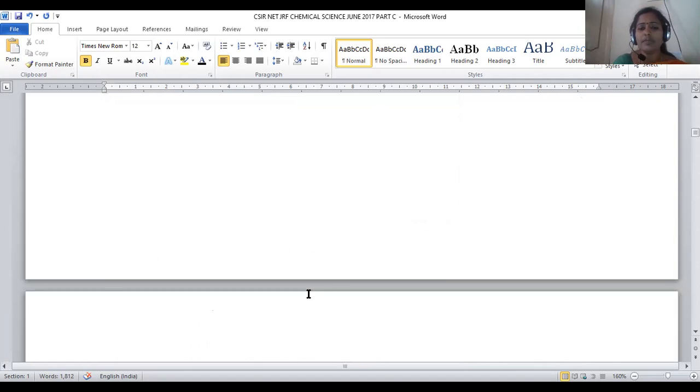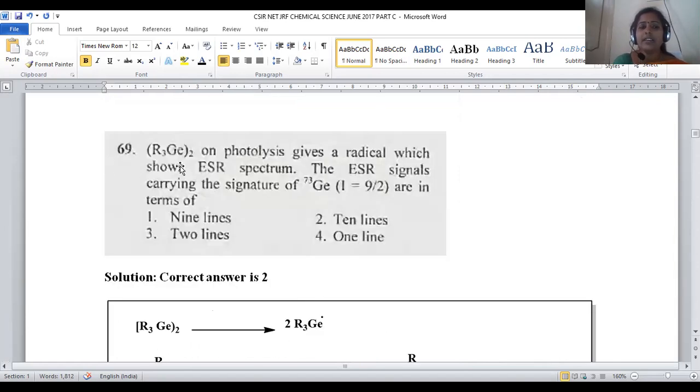Let us move on to the next one. Question number 69. R3Ge-GeR3, trialkyl germanium dimer, on photolysis gives a radical which shows an ESR spectrum. So the electron spin resonance spectrum was given for this one. In this ESR spectrum, the signals carry the signature of germanium-73, with I equal to 9/2. So this angular momentum value is given as 9/2.